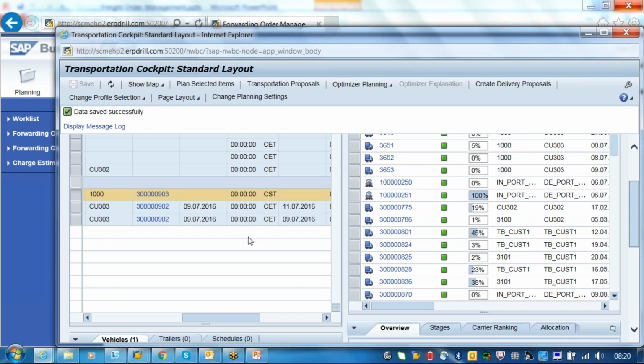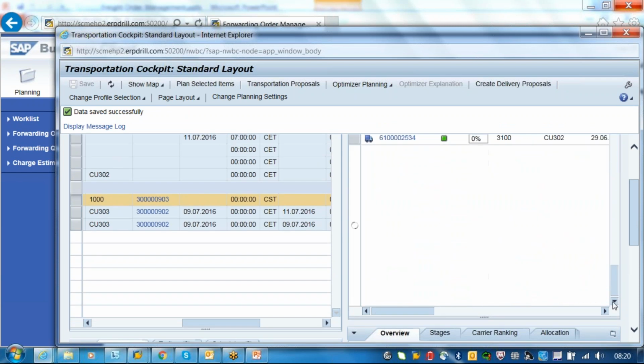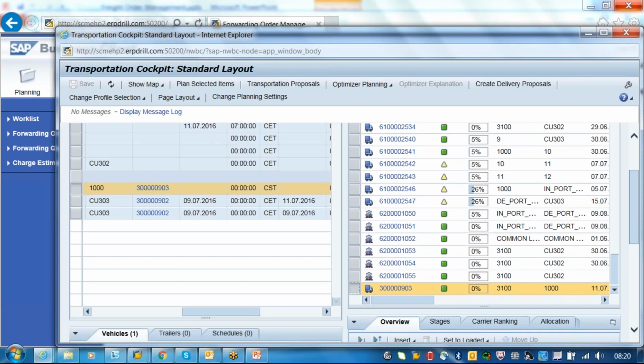This is 903. You can see the document here. Now open this document, and it will take you to the freight order.